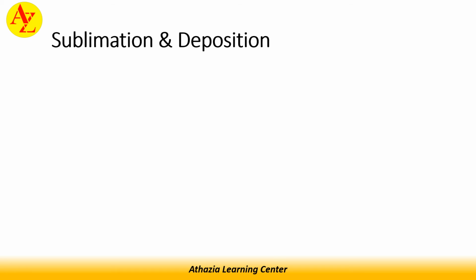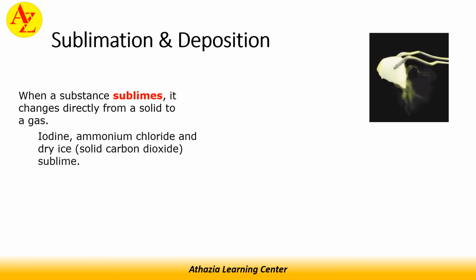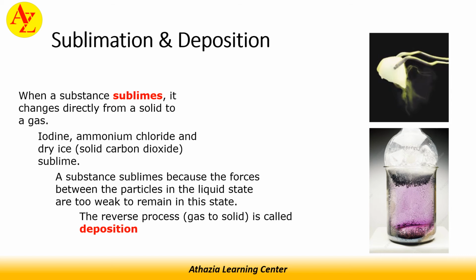Next is sublimation and deposition. When a substance sublimes, it changes directly from a solid to a gas. Iodine, ammonium chloride, and dry ice, solid carbon dioxide, sublime. A substance sublimes because the forces between the particles in the solid state are too weak to remain in this state. The reverse process, gas to solid, is called deposition.